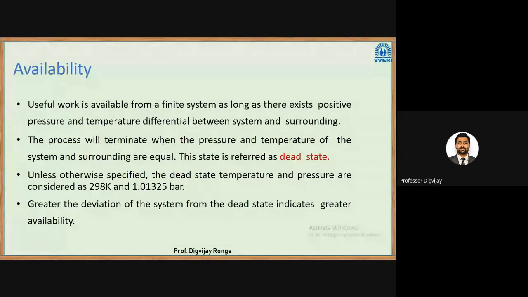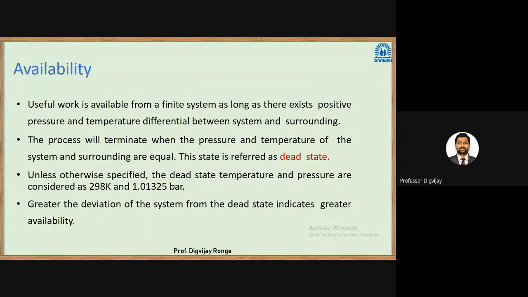Now availability: useful work is available from a finite system as long as there exists a positive pressure and temperature difference between the system and the surroundings. So that's what I told you. Okay. Let us say the surrounding is the atmosphere. It has some pressure and temperature values. If I have higher values, then only I can say I have some available energy. As I approach atmospheric conditions, my available energy will decrease.